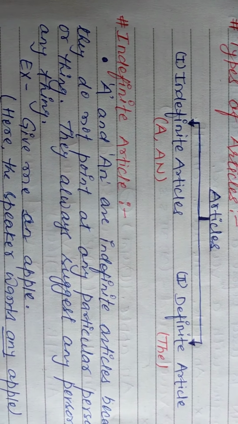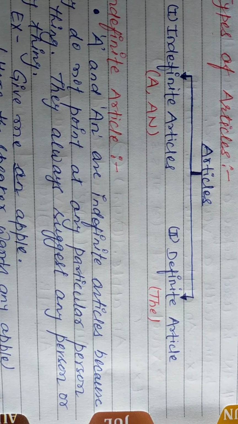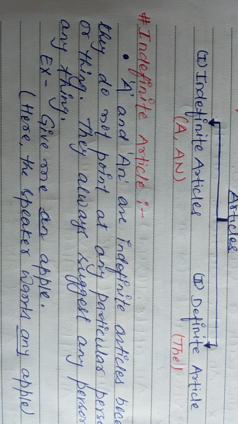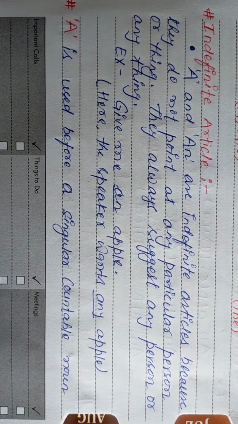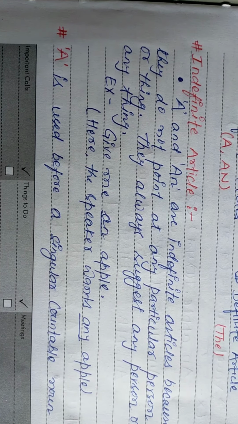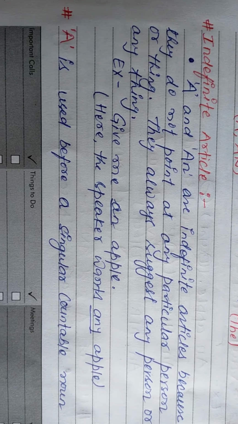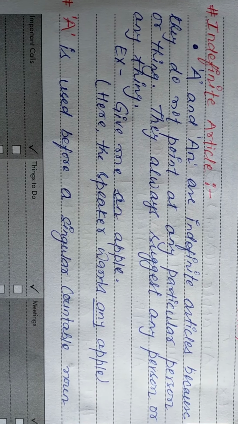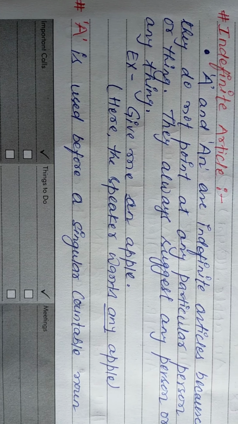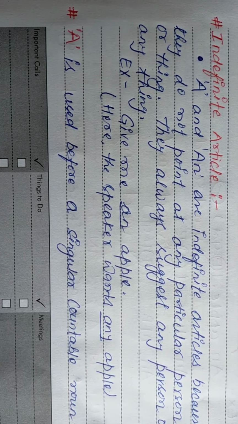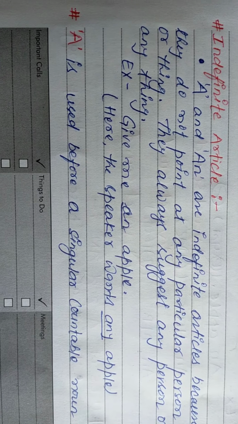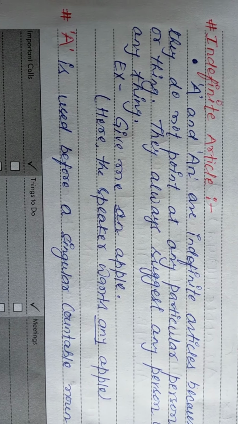जिसके बारे में हमें ना पता हो वो indefinite होता है, और definite as we know about the things, places and people where we use article the. Now come to explain the indefinite articles. A and an are indefinite articles because they do not point at any particular person or thing. इसका मतलब ये हुआ कि indefinite articles किसी particular person को, किसी खास चीज़ के बारे में नहीं बता रहा है, इसलिए we are going to use a and an at places where we don't know about the things.